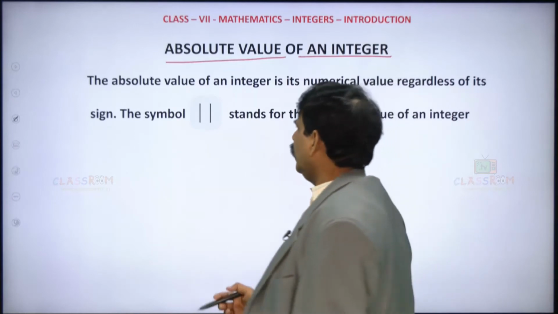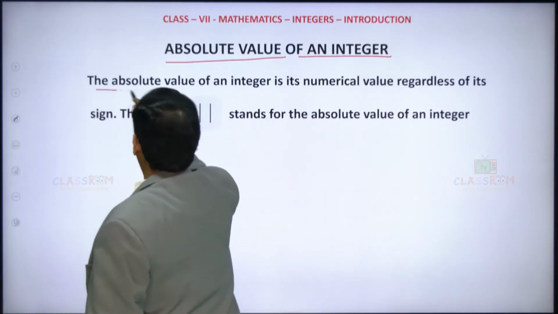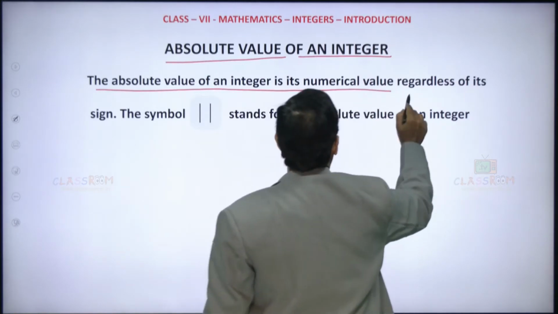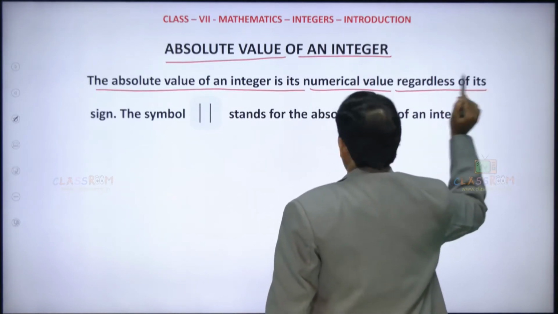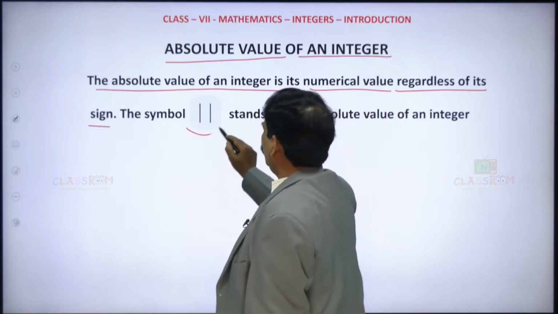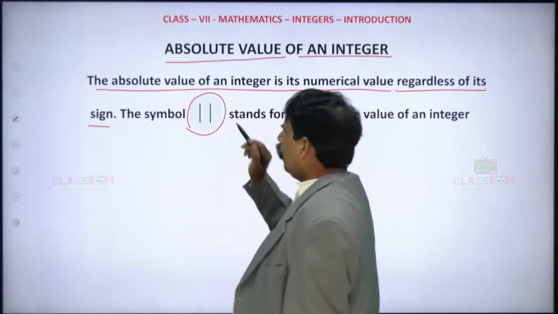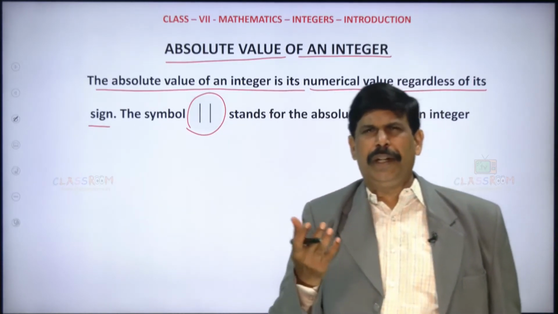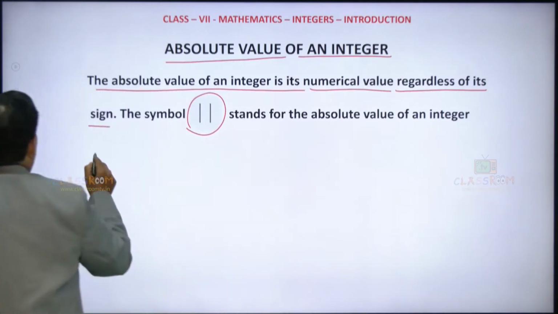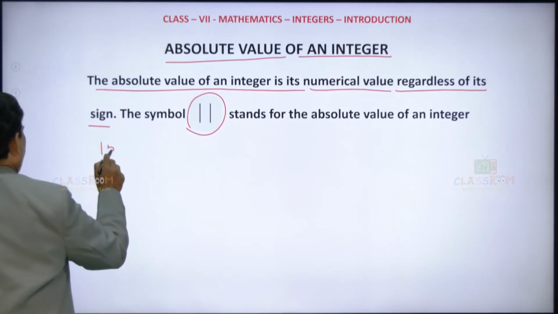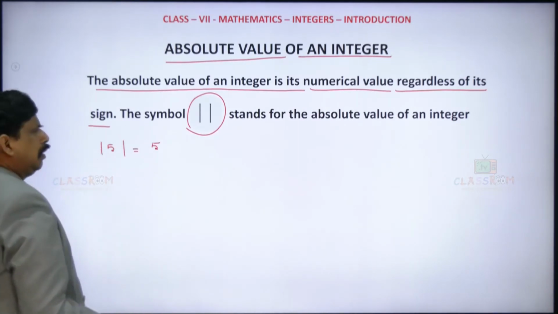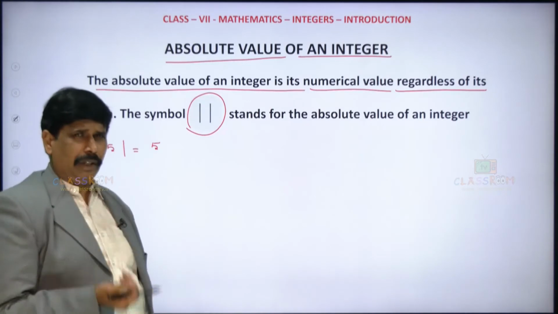The absolute value of an integer is its numerical value regardless of its sign. This is the symbol we use to represent it, and you can also call it the modulus. Suppose we take the modulus of 5. This is 5 only. The modulus of 5 is 5 only.